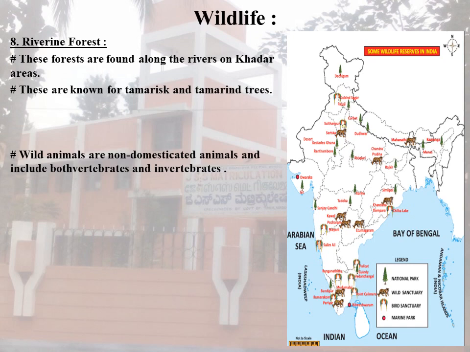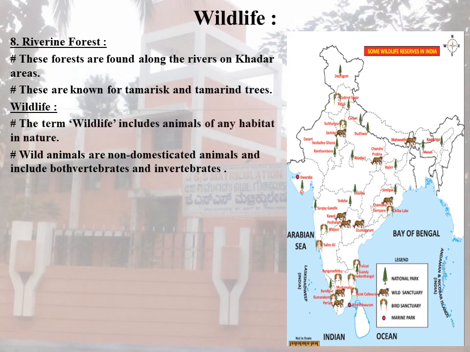Next we are going to learn about the lesson heading, wildlife. The term wildlife includes animals of any habitat in nature. Wild animals are non-domesticated animals and include both vertebrates and invertebrates. Vertebrates means fish, amphibians, reptiles, birds and mammals. Invertebrates include bees, butterflies, moths, etc.